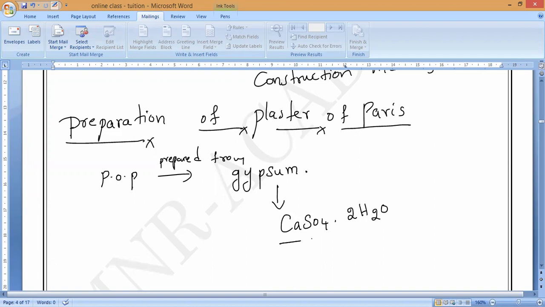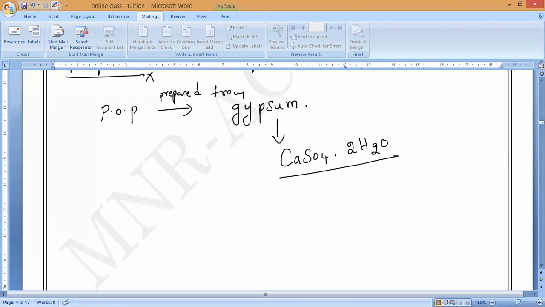Now let me see who will say. What is the water of crystallization of gypsum? How many water molecules are there? Two, sir. Calcium sulfate dihydrate, two molecules of water of crystallization. Is it yes or no, guys? That you have to remember.